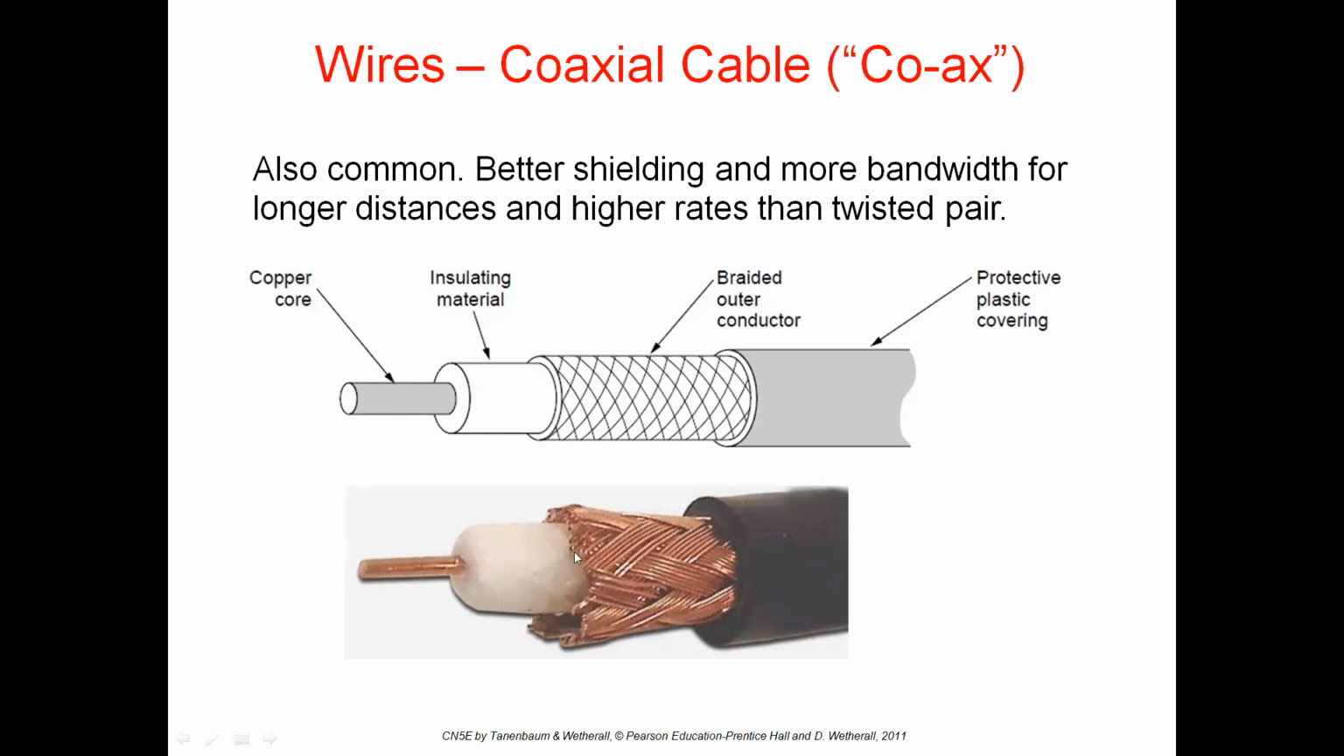Let's see the physical picture of this coaxial cable. See, this is the copper wire, where my mouse is pointed. Above the copper wire is the insulating material, and above this insulating material is the braided outer conductor. This is also made up of copper wire, and above that braided outer conductor, we have the plastic protective covering. This is how the coaxial cable will be.